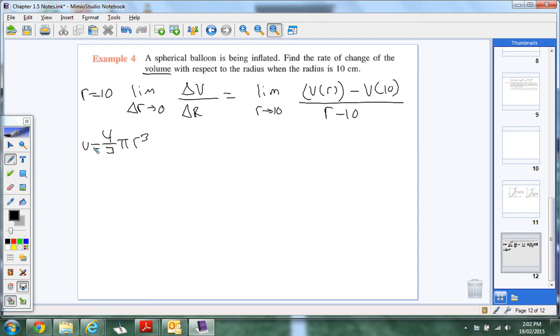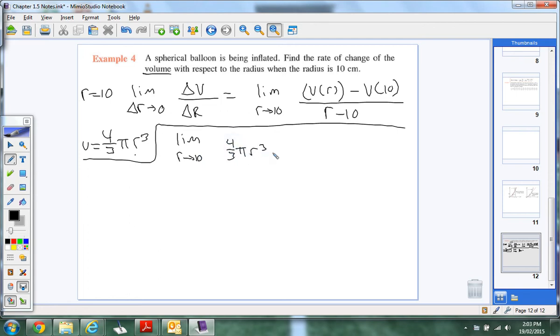So when I do V of 10, where's 10 going? For r, exactly. 10's going for r. Okay, I'm not going to write what 10 cubed is yet, and I'll show you why. So we're going to keep working through this here. So now I have limit as r goes to 10 of V of r, which is right here, the volume. So 4/3 pi r cubed minus 4/3 pi 10 cubed, all over r minus 10 still.